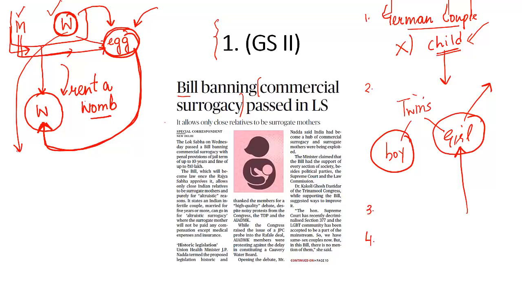Such ethical questions were raised, and now a bill has been passed by the Lok Sabha. Commercial surrogacy has been banned. Now let's understand what is mentioned in this bill one by one. Number one, commercial surrogacy is banned.